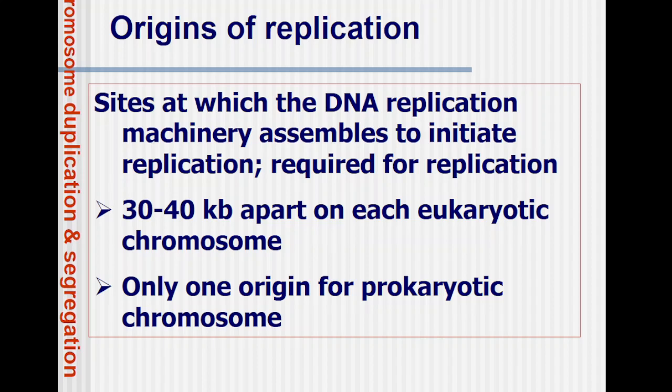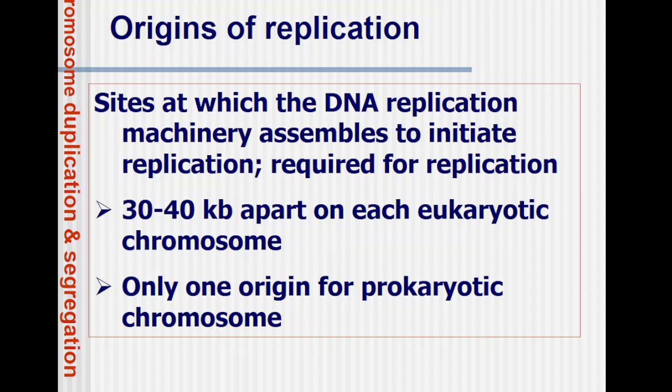So in short, we call them a replication machinery. It is the site at which the DNA replication machinery assembles so as to initiate the process of replication. It is required for replication. That region is about 30 to 40 kb in size, kilobase pair, where kilo means 1000 base pair, apart on each eukaryotic chromosome.